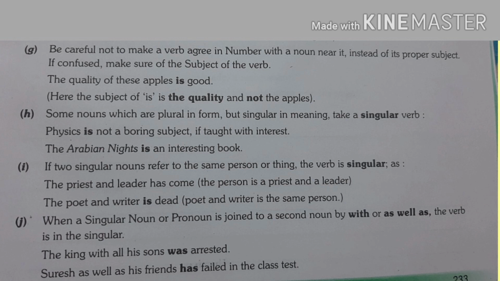In this sentence, our first noun is the king and it is singular, so we use a singular verb. Suresh as well as his friends has failed in the class test. In this sentence, Suresh is the first subject and it is singular, so we use a singular verb. I hope you will understand the subject verb agreement.